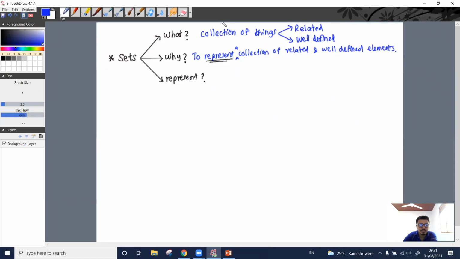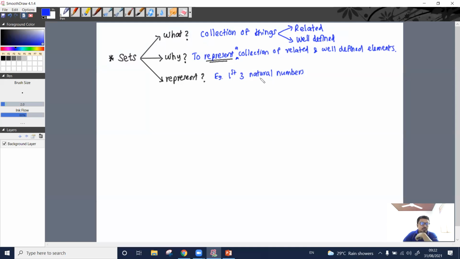How can we do that? For example, if I say first 3 natural numbers, this is a set. It is a collection of things, it is related and it is well defined.